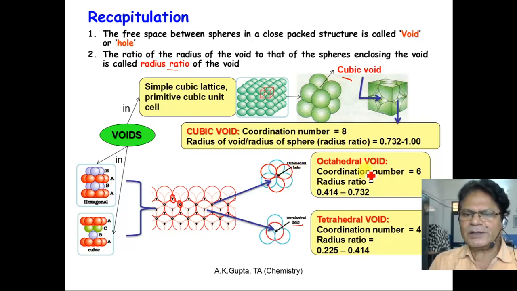Coordination number of an octahedral void is 6. One void is surrounded by 6 particles, and the coordination number of a tetrahedral void is 4. Radius ratio of a tetrahedral void is 0.225 to 0.414, and radius ratio of an octahedral void is 0.414 to 0.732.